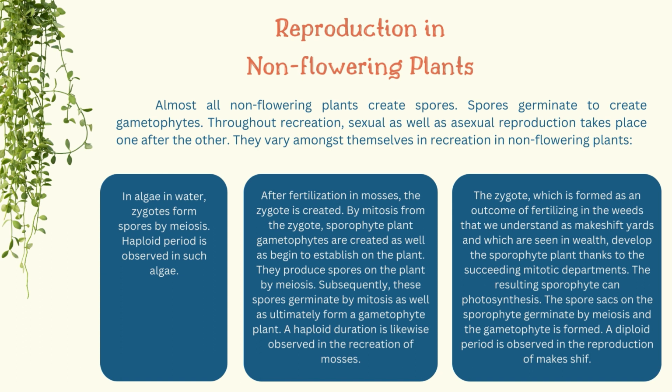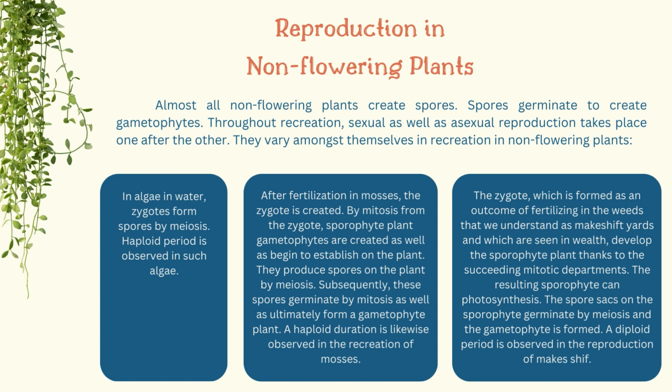In algae in water, zygotes form spores by meiosis. Haploid period is observed in such algae. After fertilization in mosses, the zygote is created. By mitosis from the zygote, the sporophyte plant is created as well as begins to develop on the gametophyte plant.